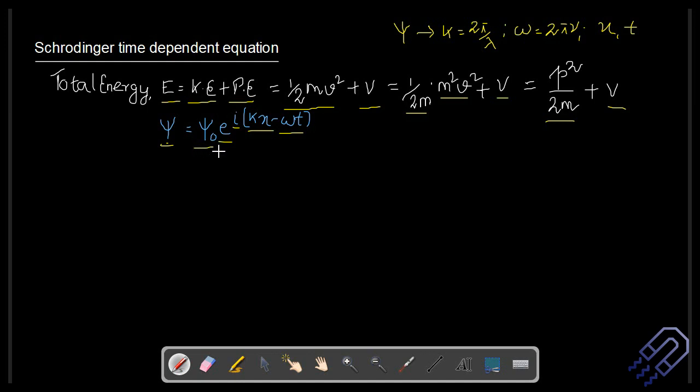Now since this is the total energy and we are representing it by E, and since we are talking about a wave, this energy is associated with the wave, so we are going to multiply with psi on both sides. So let's just do it. We can write it like this: E psi is equal to p square divided by 2m plus V, and we are multiplying both sides by psi. That's important, and let's mark this expression as expression 1.